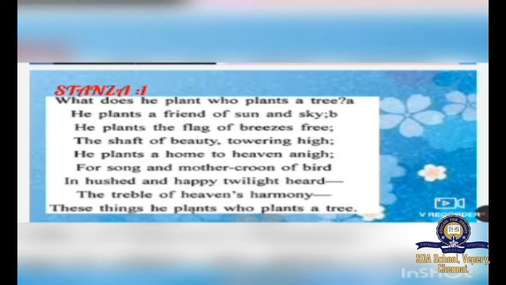What does he plant who plants a tree? He plants a friend of sun and sky. He plants the flag of breezes free, the shaft of beauty towering high. He plants a home to heaven and I, for song and mother croon of bird, in hushed and happy twilight heard, the treble of heaven's harmony. These things he plants who plants a tree.